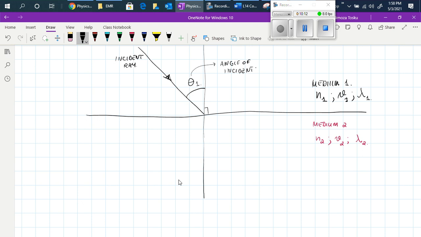As it passes from medium 1 to medium 2, the ray is deflected. This is known as the refracted ray, and it forms with the perpendicular an angle of theta 2, which is known as the angle of refraction.